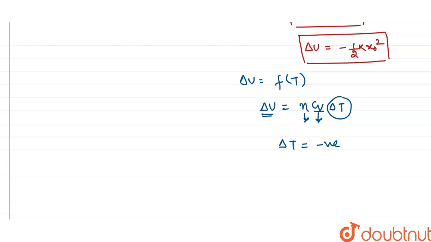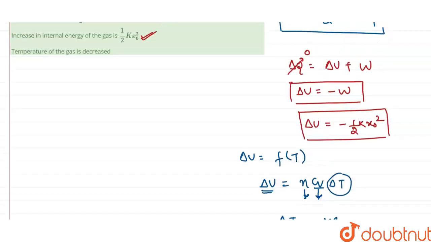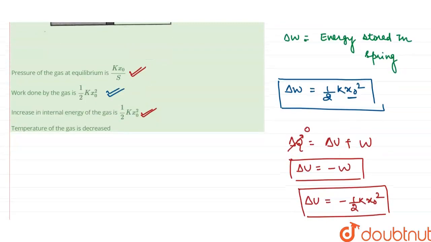When delta T is negative, that means temperature is decreased. That's why our change in temperature comes out negative. So temperature is decreased. So the last option, which says that the temperature of the gas is decreased, is also correct.